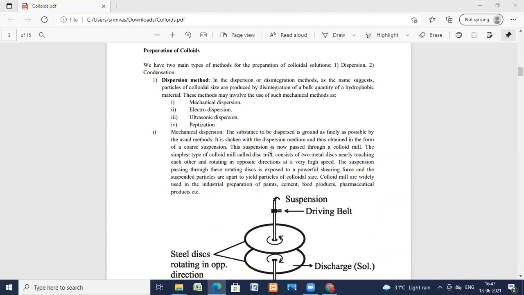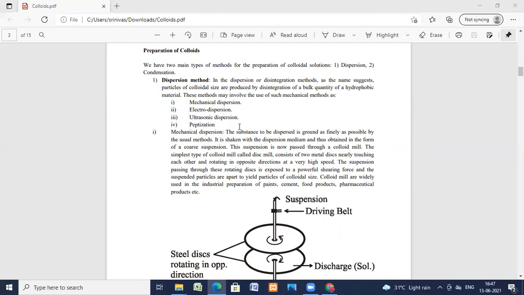The suspension is now passed through a colloid mill. The simplest type of colloid mill is called a disc mill. It consists of two metal discs nearly touching each other, and they rotate in opposite directions at very high speed.